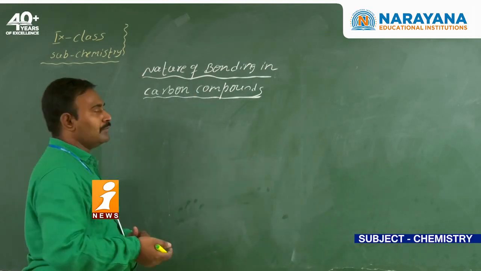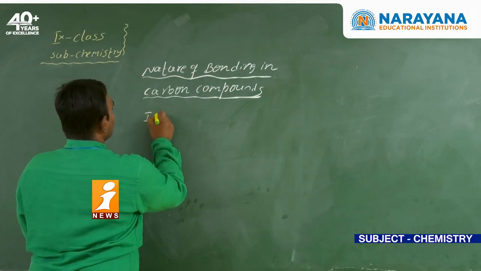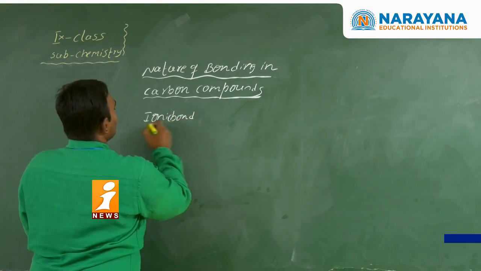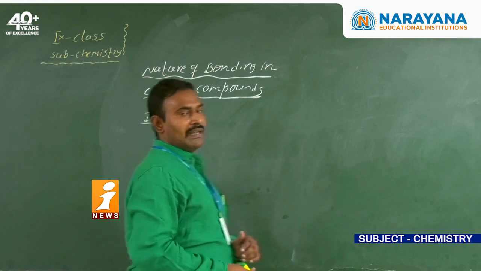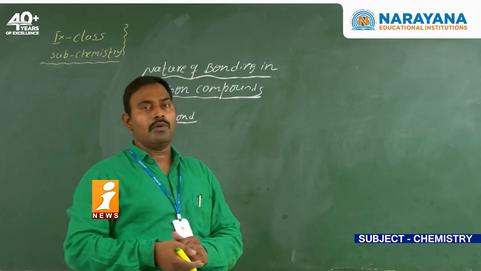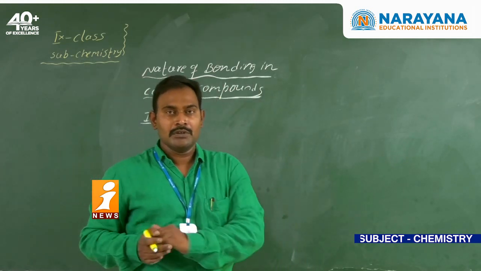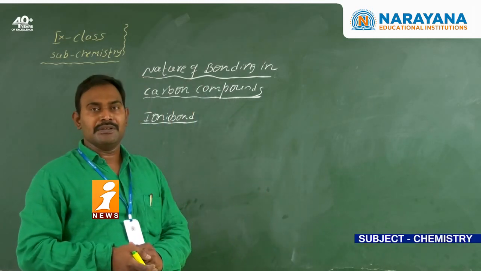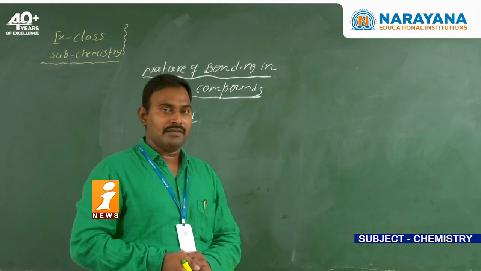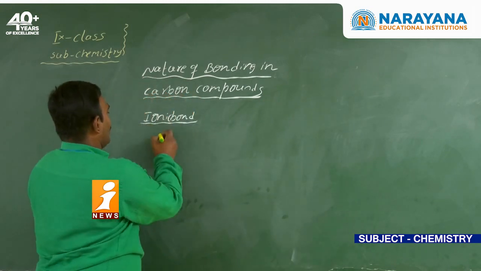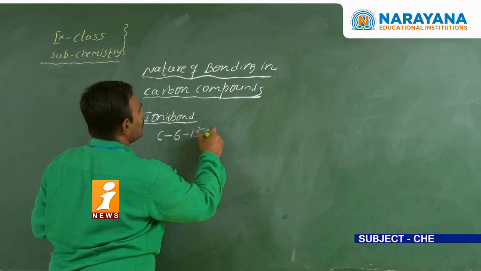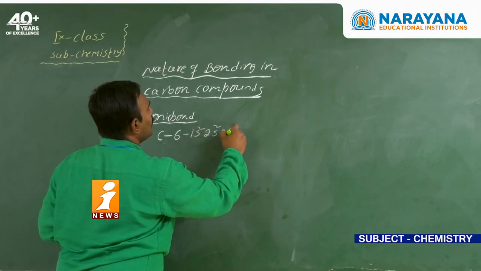First we will discuss the ionic bond. In the case of the ionic bond, the electrons are transferred from one atom to another atom. So the electrostatic force of attraction exists between the cation and anion. Now carbon has atomic number 6, configuration 1s2, 2s2, 2p2.